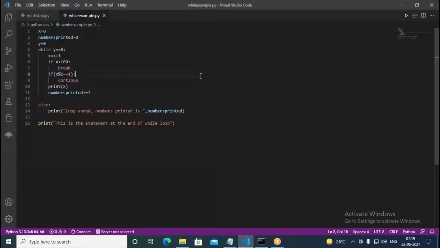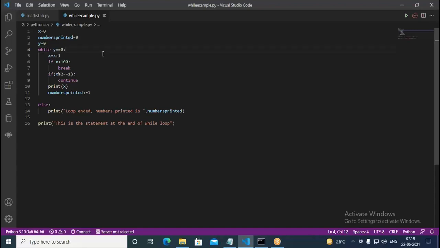So in this while loop we can see it. X is 10, numbers printed is 0, then y is 0 we have taken, and this loop will be getting executed while y is 0. As long as y is 0, the loop is going to be getting executed. And as we know here, the y is always 0 because within the code nowhere we change the state of the y. Y is always 0. So therefore this condition becomes true always.